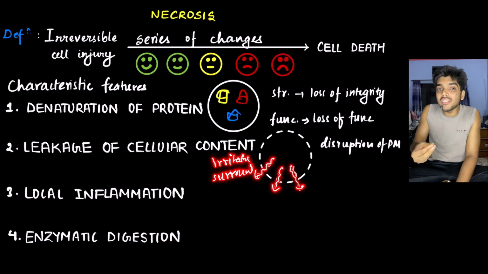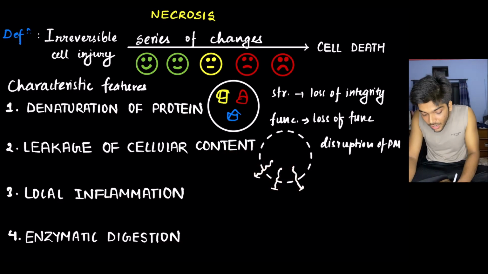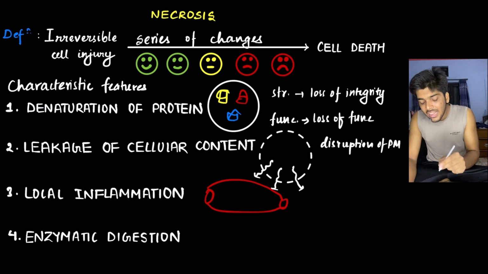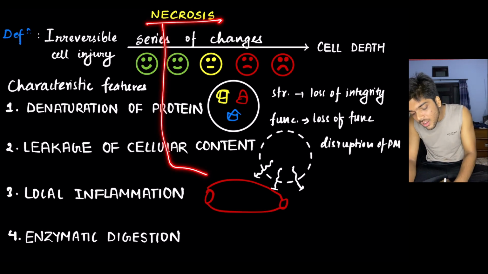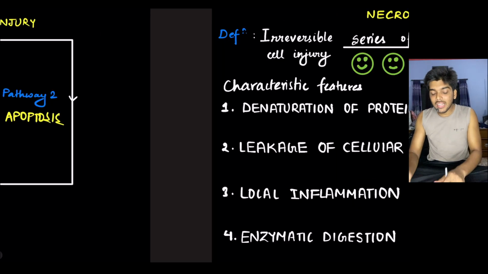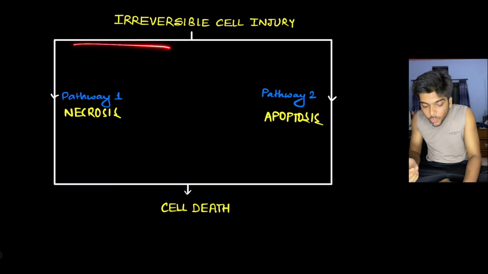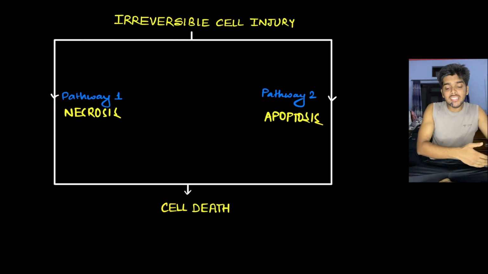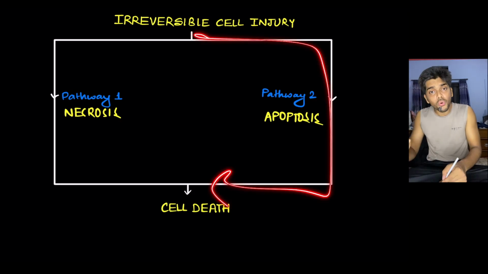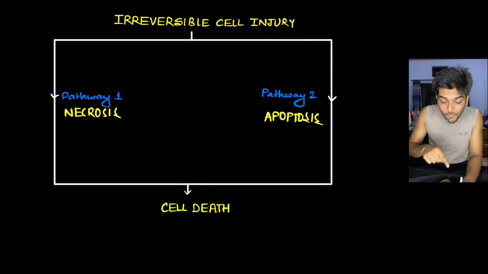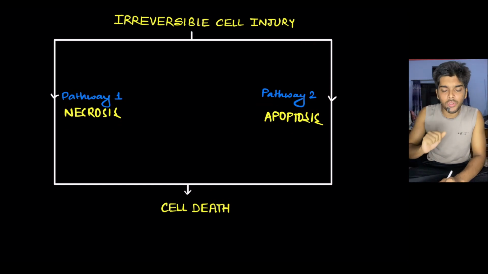What is the response that vascular tissue shows when it is injured? Inflammation. So there is in fact local inflammation. So remember, necrosis is always associated with inflammation. That is what I am referring to. In pathway number 1, the morphological changes are different as compared to pathway number 2. In necrosis, there is inflammation. In apoptosis, there is no inflammation.